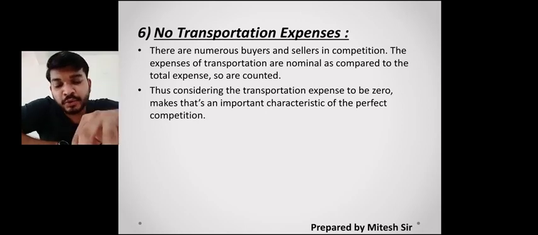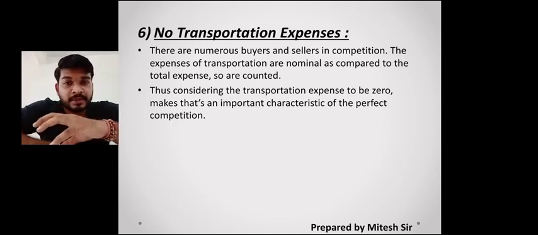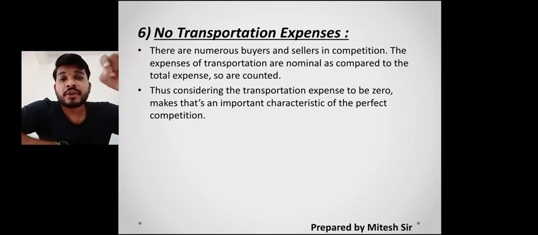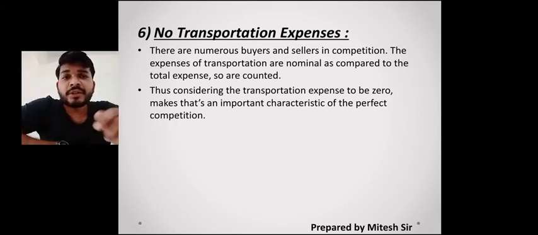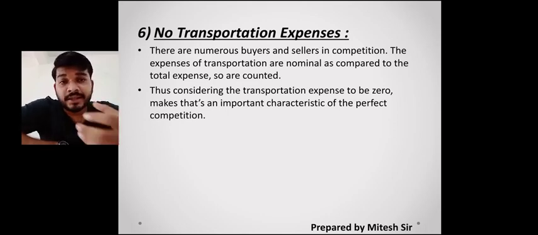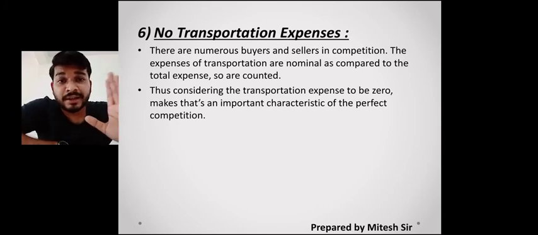So because of so many buyers and so many sellers in the market, when these goods are transported from this harvesting place to the marketplace, this total expense becomes very negligible when it's counted per kg, and because of that this becomes very negligible. बहुत nominal price हो जाता है. इसके वजह से हम इसको consider नहीं करते ज़्यादा कि for example per kg, if 1 ton means 1000 kg.